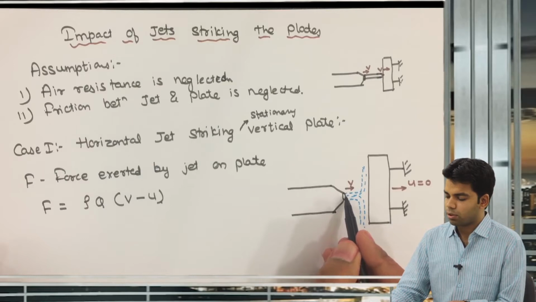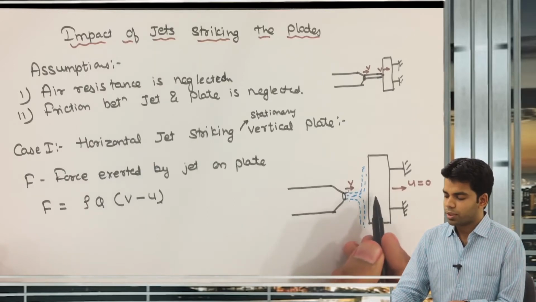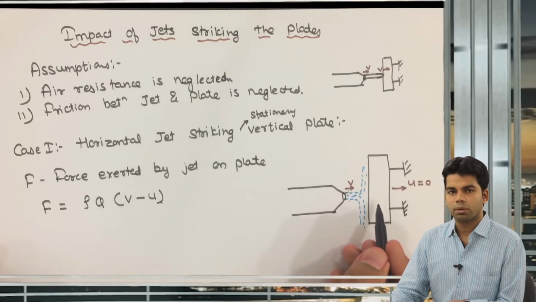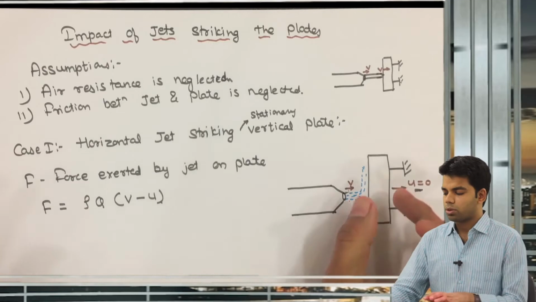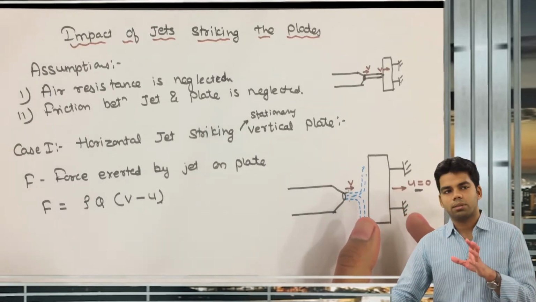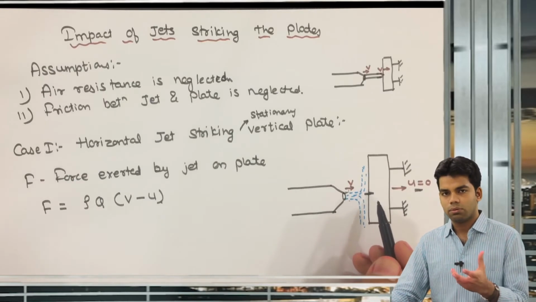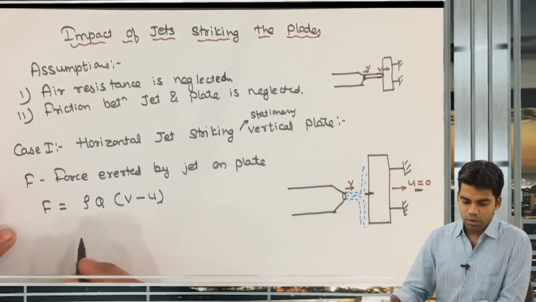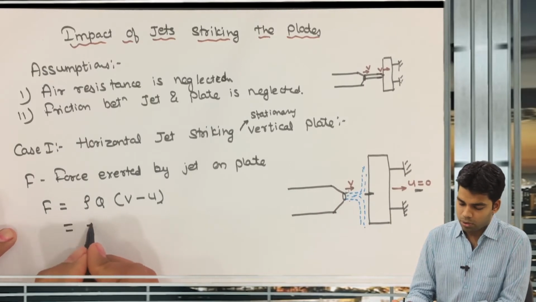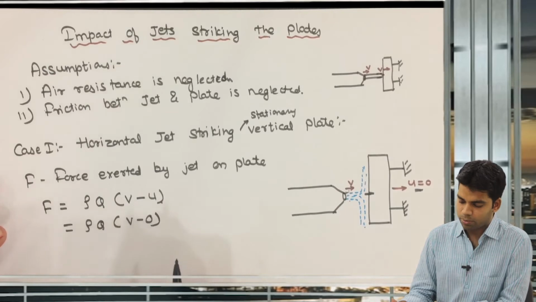Because the initial velocity of the jet is v, and the final velocity of the jet will be the velocity of the plate. Here u is equal to 0, because the plate is stationary, so the final velocity of the jet in the x direction will be 0. That means this force is rho q into (v minus 0).